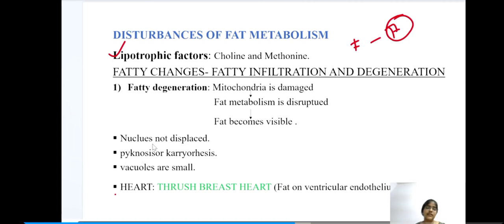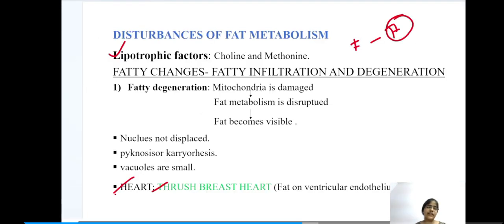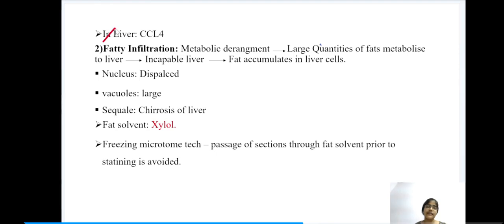Here, what are the changes occurring? The nucleus is not displaced. Next, the nucleus undergoes pyknosis or karyorrhexis. Next, the vacuoles are small. Here, the heart has a thrush breast appearance. This is called so because there is fat on the ventricular endothelium, and this is very important. The thrush breast appearance of heart is seen in fatty degeneration. Next, the important cause of this fatty degeneration in liver is CCl4. This is again very important.